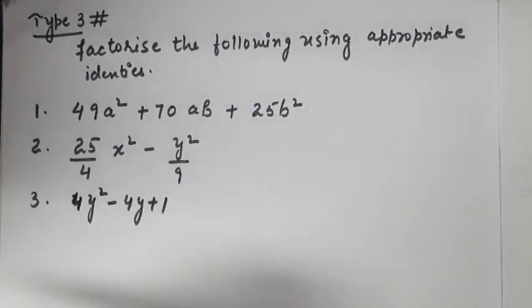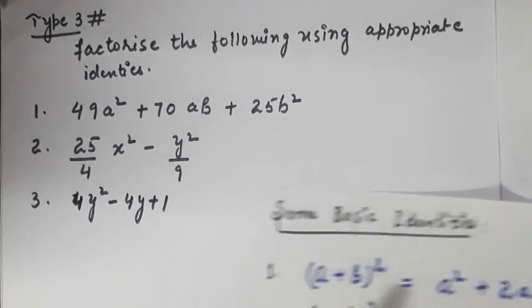Hope you all have understood the type 2 part. Now let's move to the type 3 type of questions that says factorize the following using appropriate identities. See, here the expansion is already given and you have to factorize by using appropriate identities. Now let's go for the first question.